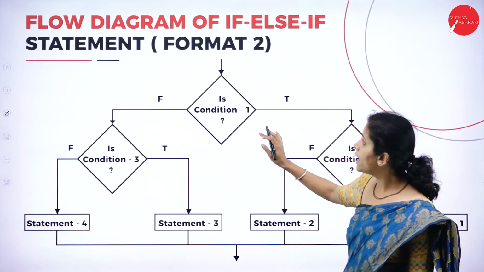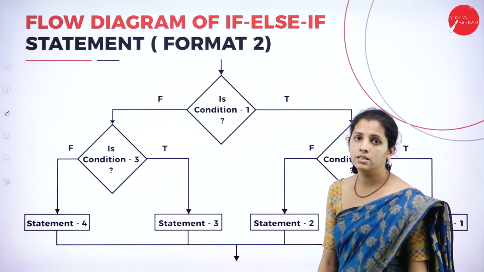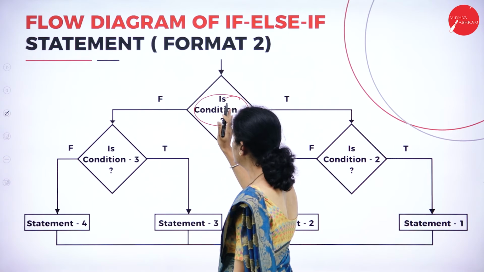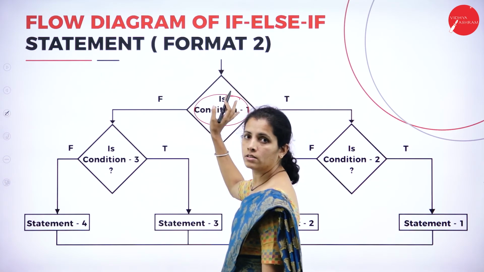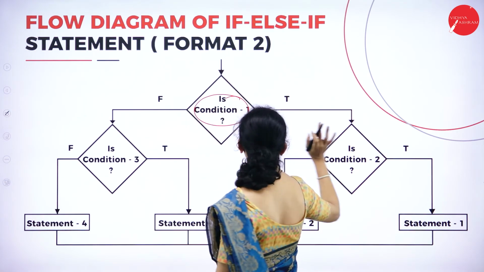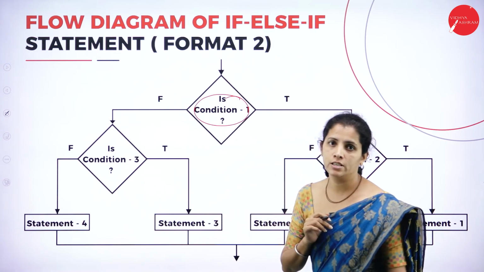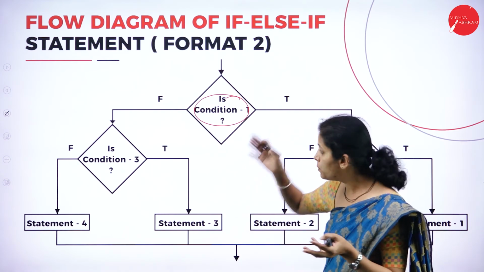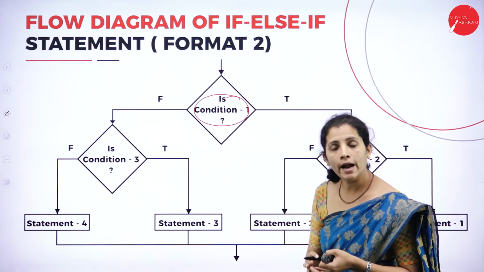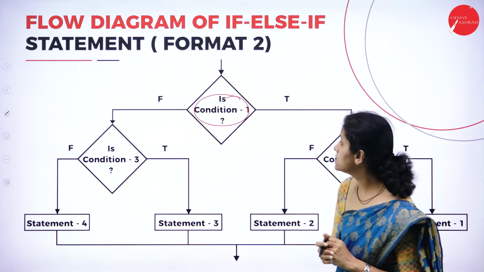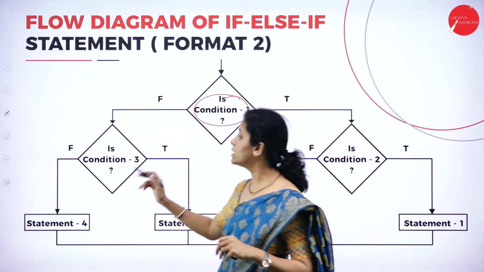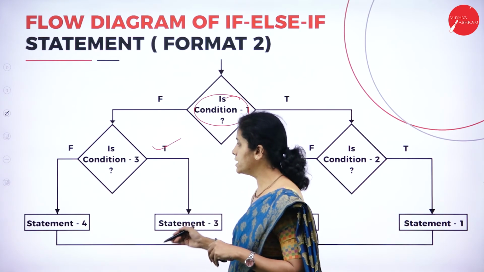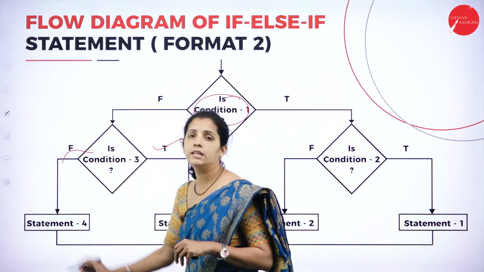Now I'm going to have the flow chart of this. Now if this condition is true or false, on both the sides I'm going to write the if else condition. If the given condition is true or false, I won't bother, but on both sides I want to write the if else condition once again. And here I'm going to consider if this statement is true, execute the true statement. If this statement is false, execute the next statement.